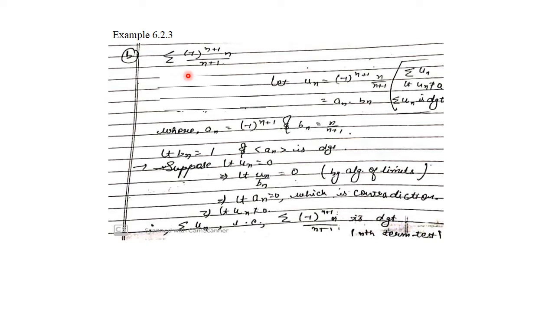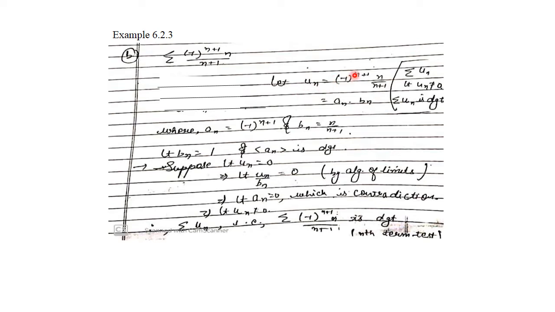So please recall we have already done the nth term test or necessary condition for convergence of a series, in which we said if a series is convergent, then the limit of the nth term must be 0. So what we'll do, we'll show that the limit of the nth term here is not 0 and hence the series will not be convergent, or the series is divergent. So what is the nth term?